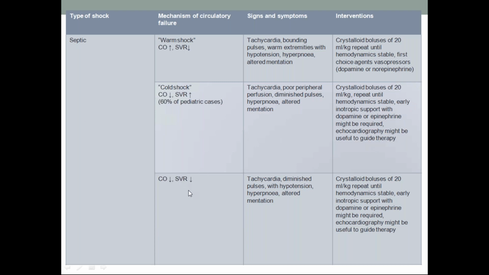Cardiac output and systemic vascular resistance fall down because we are not treating warm shock or cold shock, and finally they are progressing very badly. Tachycardia, diminished pulses, hypotension, hyperpnea, altered mentation, so a comatose child. So we have to try all this whatever we have discussed, but there is no exact therapy for this. If we are not treating properly, antibiotic is also very important. We should start it early.